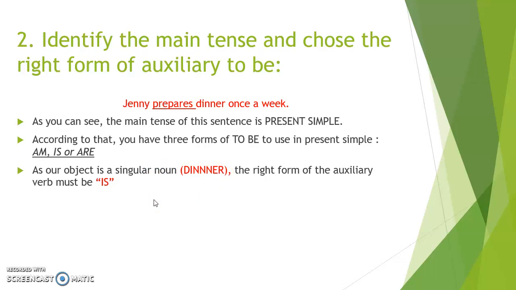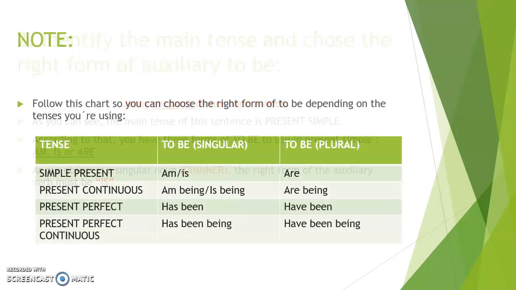That is the second step. You have already chosen the verb to be based on the main tense of the sentence that you are transforming. Okay, very well done. Now remember that you can do this with all the tenses. Here in the chart that I am showing you now, you can see all the forms for singular and for plural that you can use according to the tense that you have in your active sentence. What does that mean? If you have, for example, simple present, it is am, is, or for a plural, are.